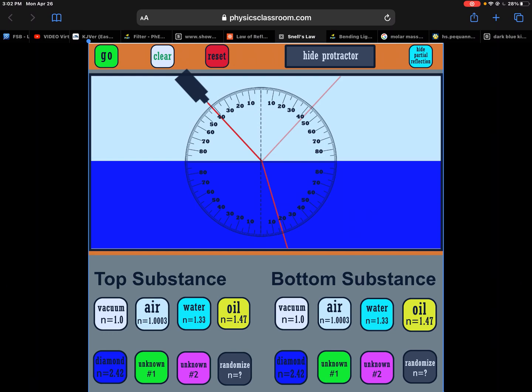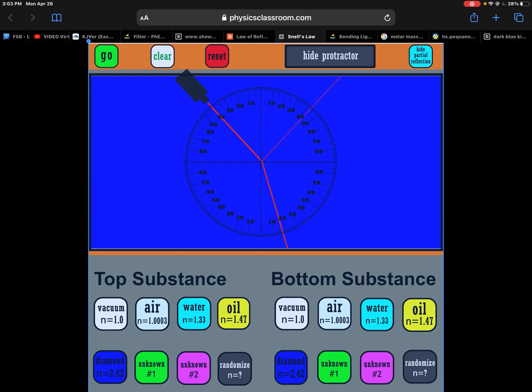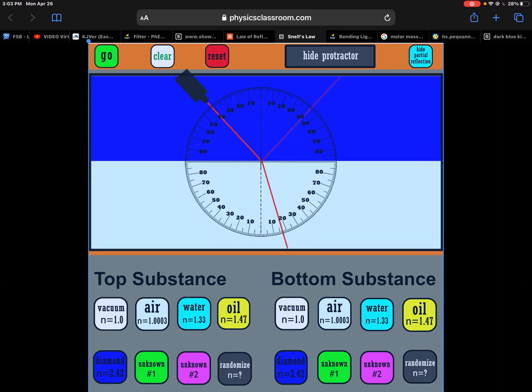Now one thing is, this is moving from a medium where light travels faster, and then it's going to slow down as it moves through the diamond. If it moves from where it's going fast to another medium where light slows down, it's going to bend towards the normal. Now if I was to change these two, and put diamond on top and air on the bottom, and then do this again, my incident angle is the same, but in this case none was refracted.